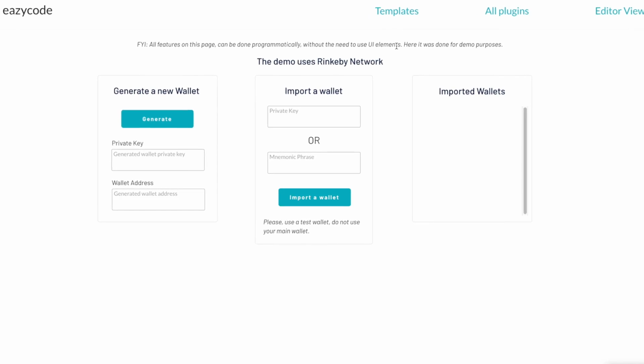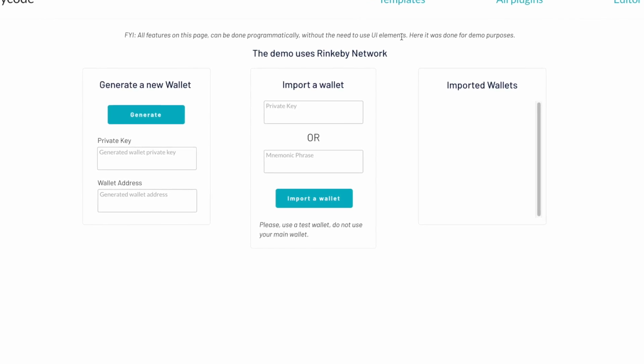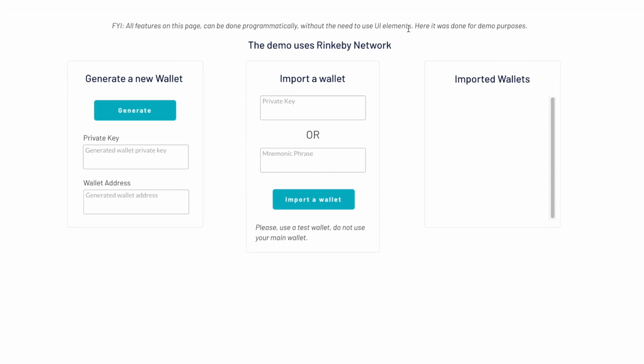Even though Bubble is a very flexible platform on its own, in order to build apps that connect with the blockchain and interact with the blockchain, you will need to use some plugins. All these plugins have great example apps set up that you can study and even just copy the functionality directly from them. I'll link to a couple of them in the description of this video. But here's a quick overview of my favorite Web3 and blockchain plugins from the Bubble plugin marketplace.